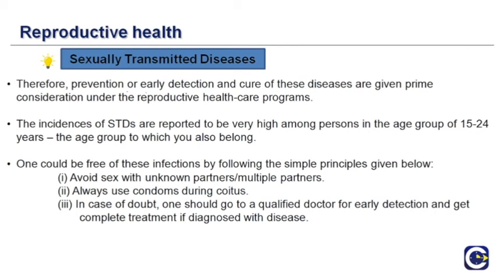Therefore, prevention, early detection and cure of these diseases are given prime consideration under the reproductive health care programs initiated by the government.